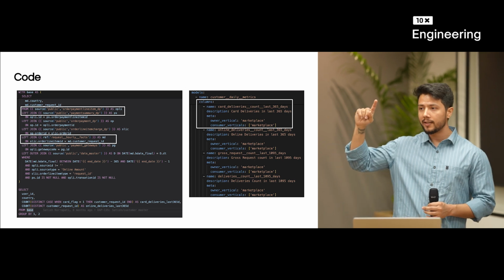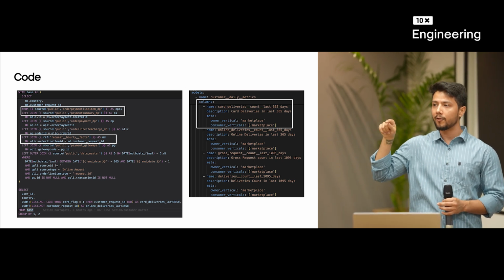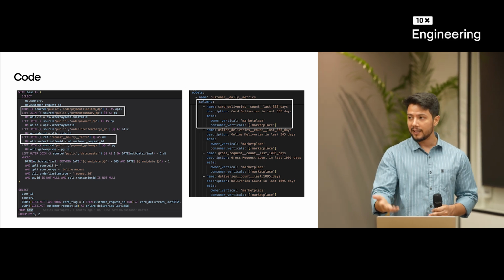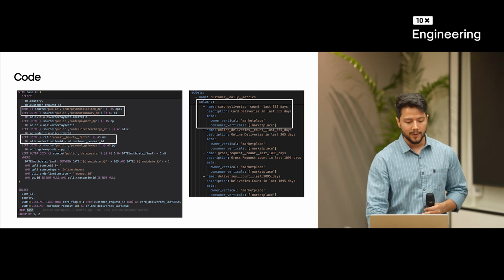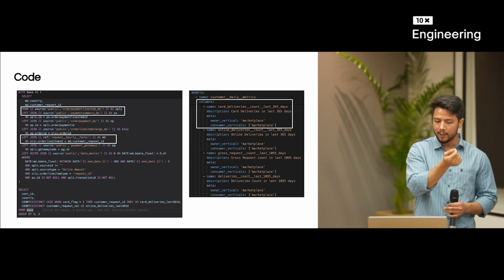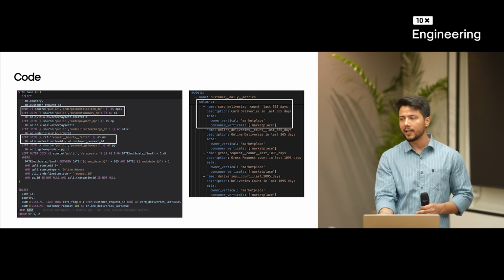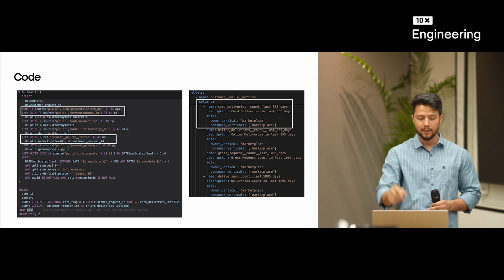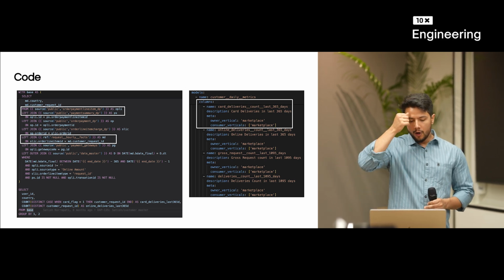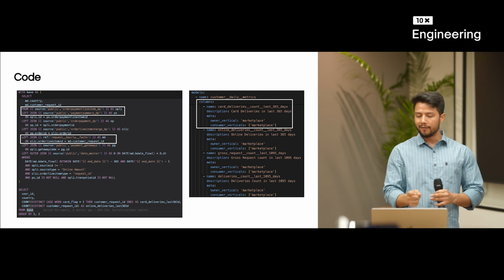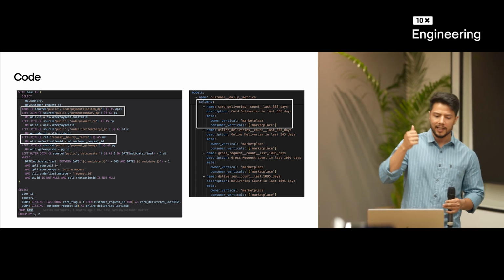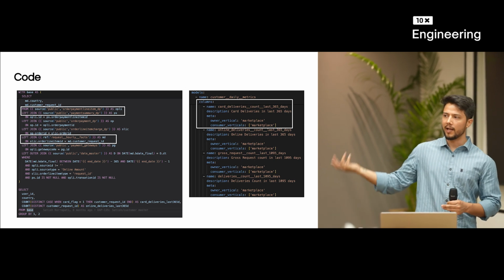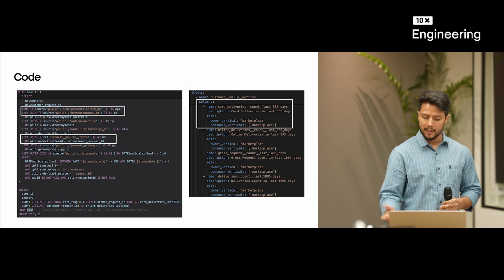Earlier we said that DBT automatically handles the lineage, where one table is dependent on the other table. So how is it able to figure it out? We are specifying this in the code itself, in the SQL query, where instead of directly writing the table name, we are specifying a base table, which as we remember, we created with the Spark job. The same goes for the derived table which we are creating. We are using a reference tag, and we are specifying, okay, this is the derived table that we are using. Once we have done all this, DBT knows how the lineage works, and it is able to figure it out and run the tables in sequence.